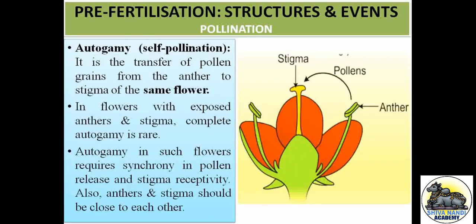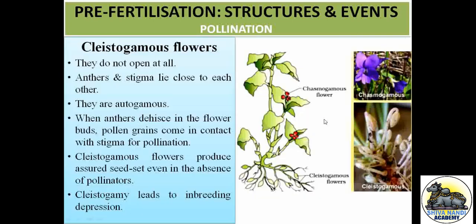Here you can see that they are closely arranged. For this type we call it cleistogamous.